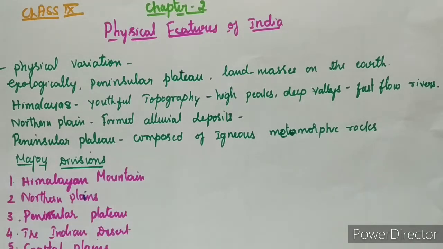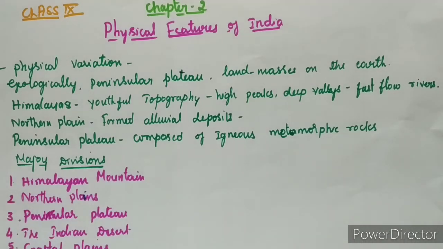So the northern plains are formed of alluvial deposits. The peninsular plateau is composed of igneous and metamorphic rocks with gently rising hills and wide valleys. These are all the features of the Himalayas.